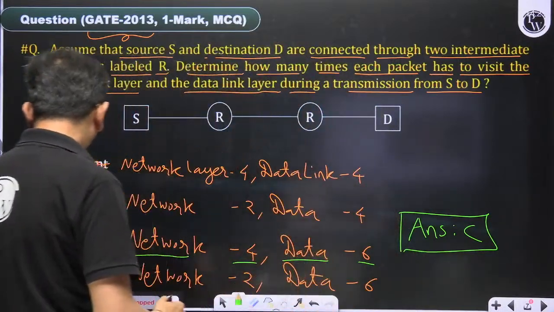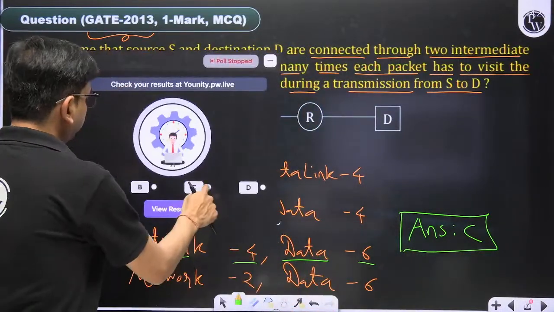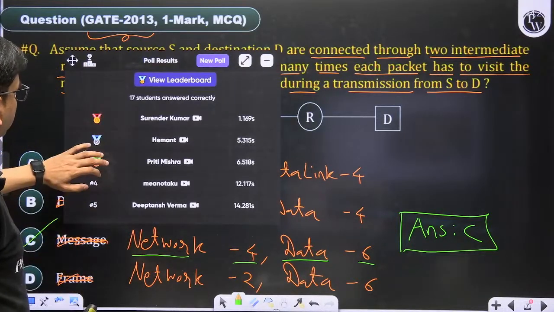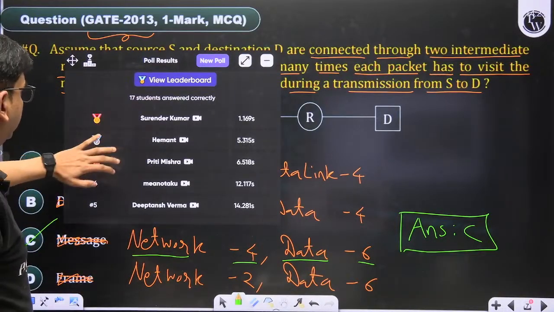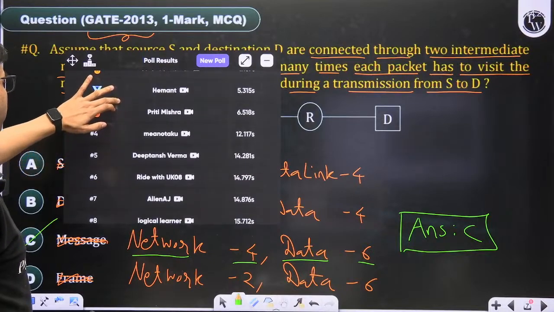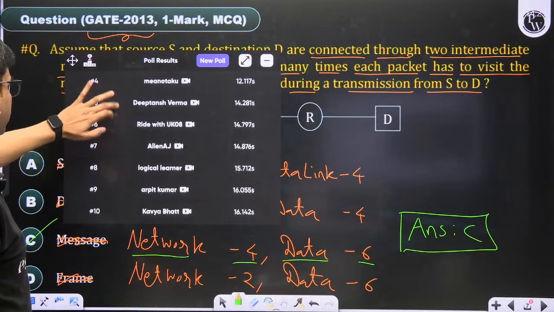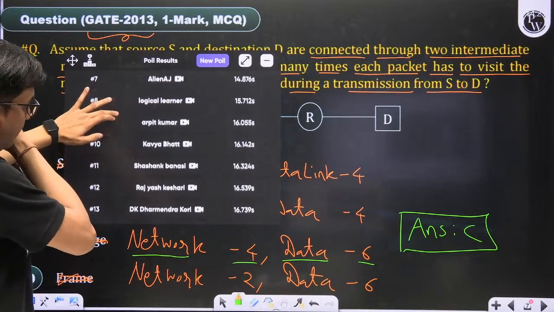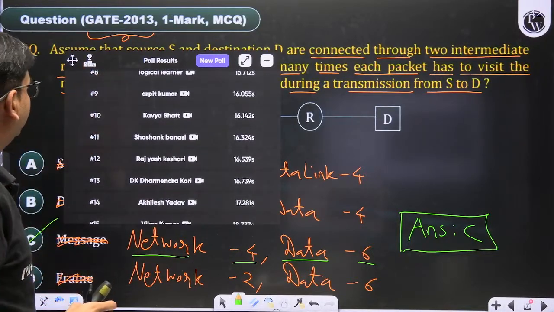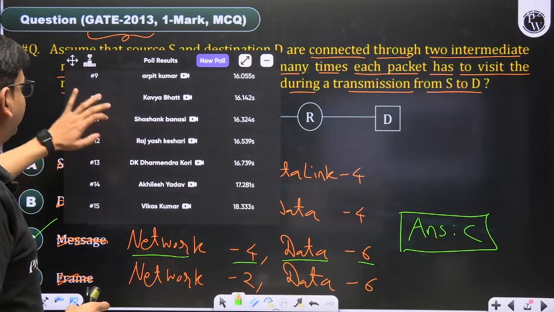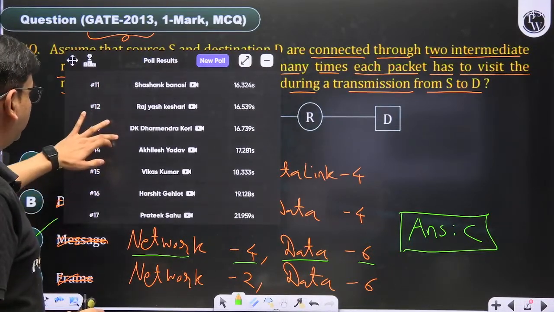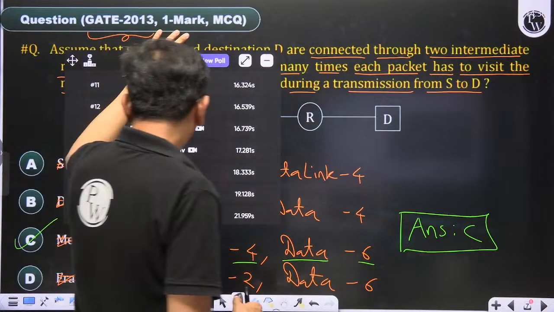Okay, so the correct answer is C. It was chosen by all the people. 70 students answered correctly. Surinder Kumar, Hemant, Preeti Mishra, Deeptanshu Verma, Arpit Kumar, Kavya Bhatt, Shashank and others, Harshit and Pratik.